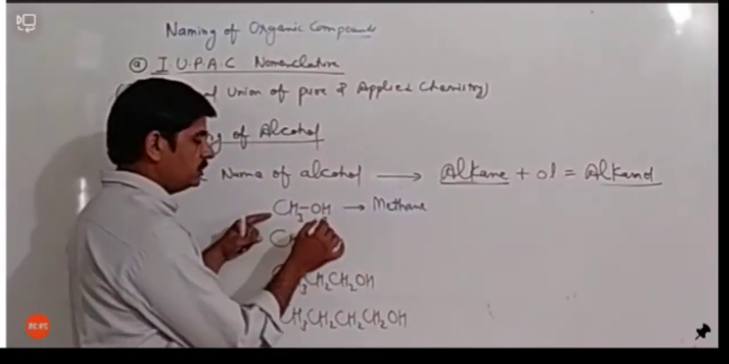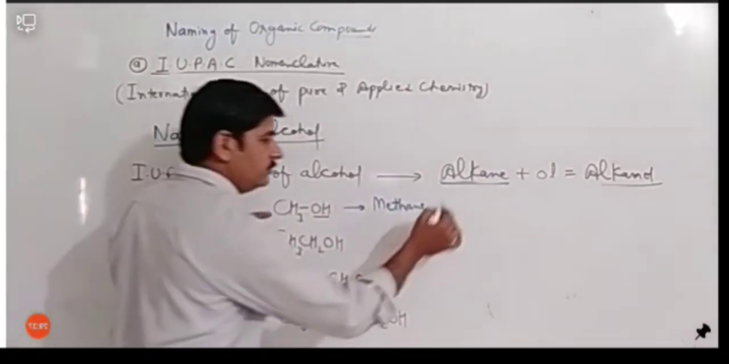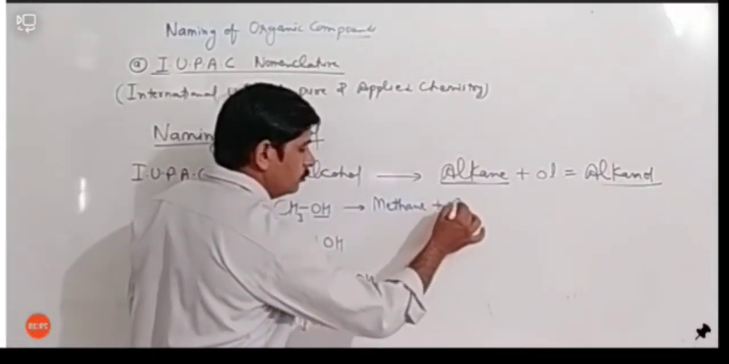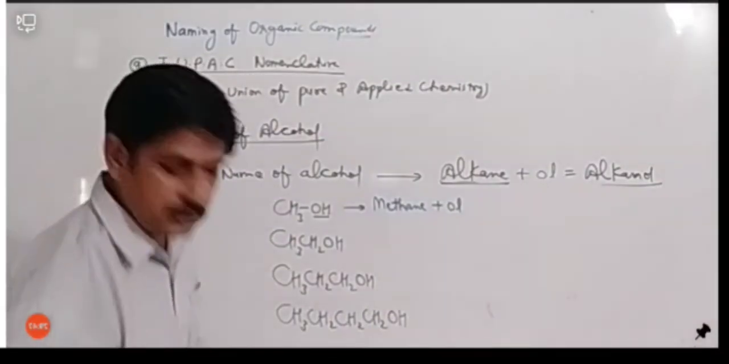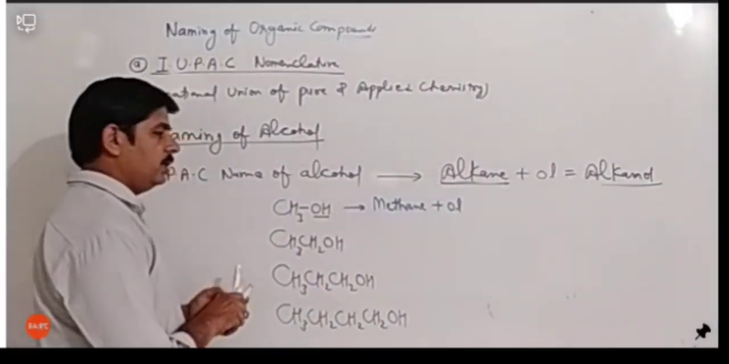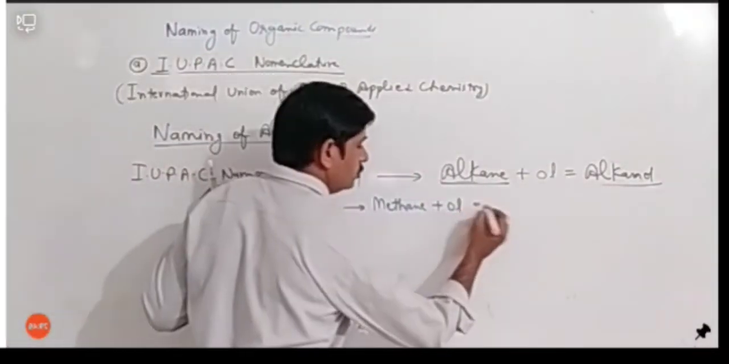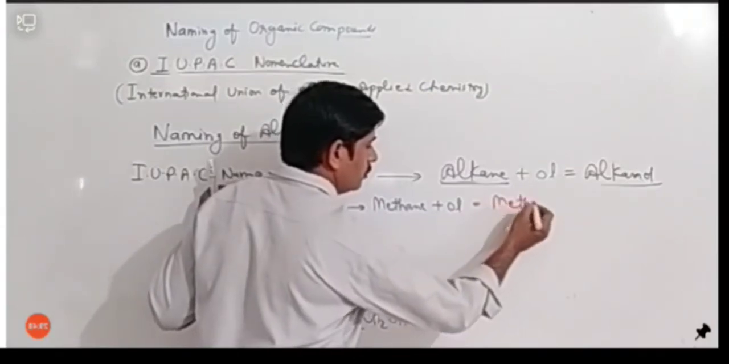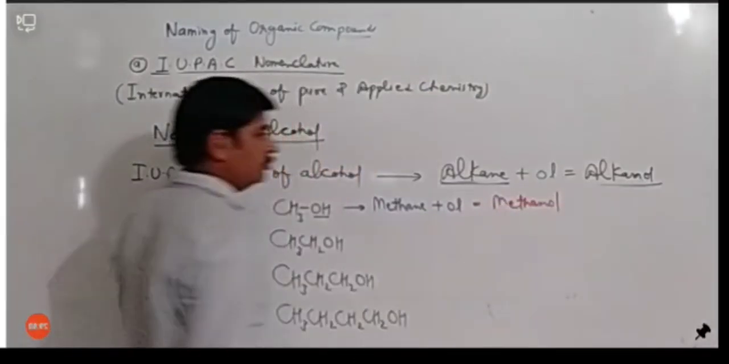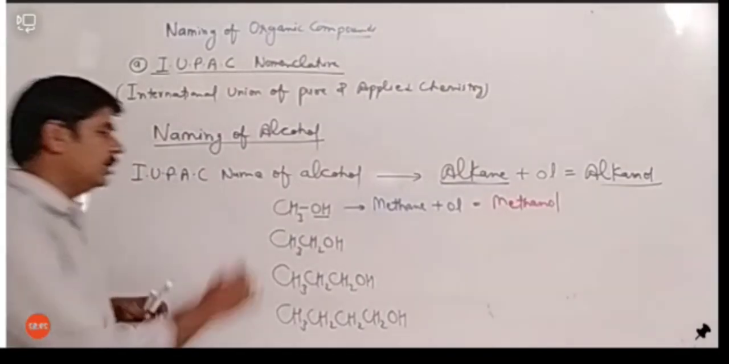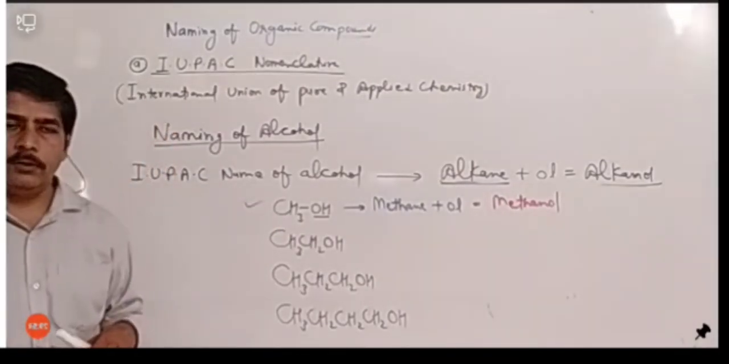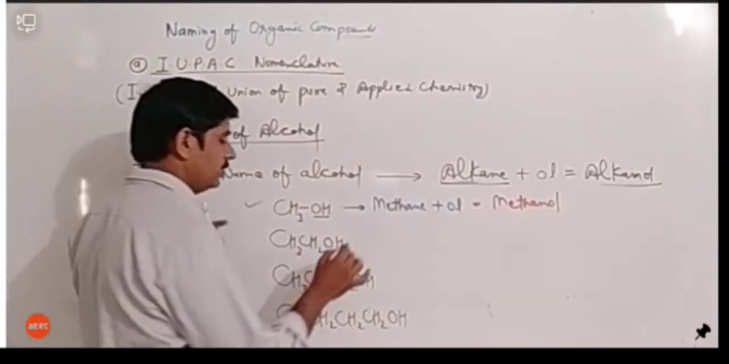And plus OH. Alcohol है हमारे पास. For OH we can use ol. So what should be the full name of this compound? The full name should be methane plus ol. It should be methanol. Okay, methanol is the IUPAC name of this compound. And let's write the name of the second compound.